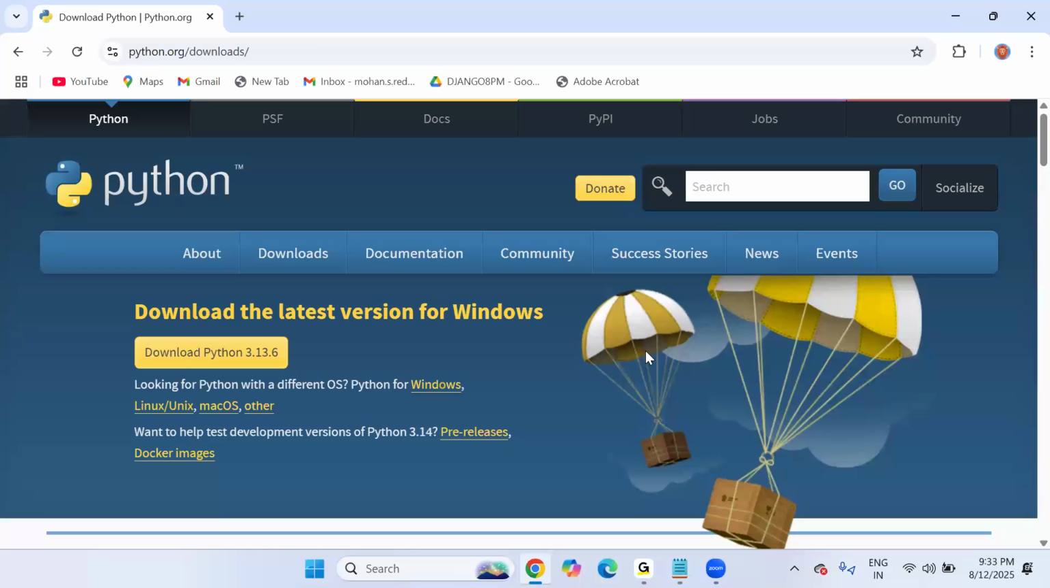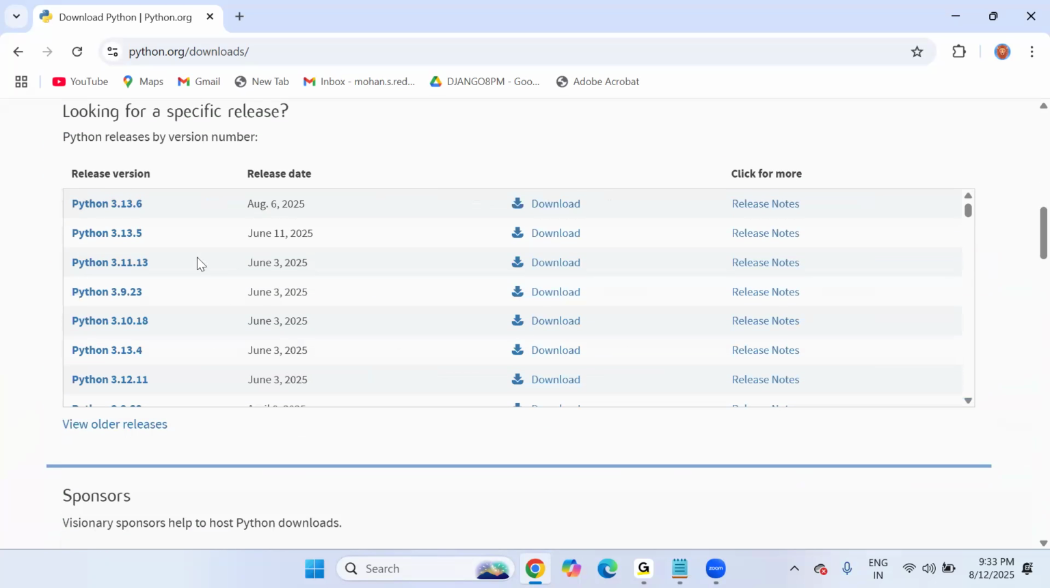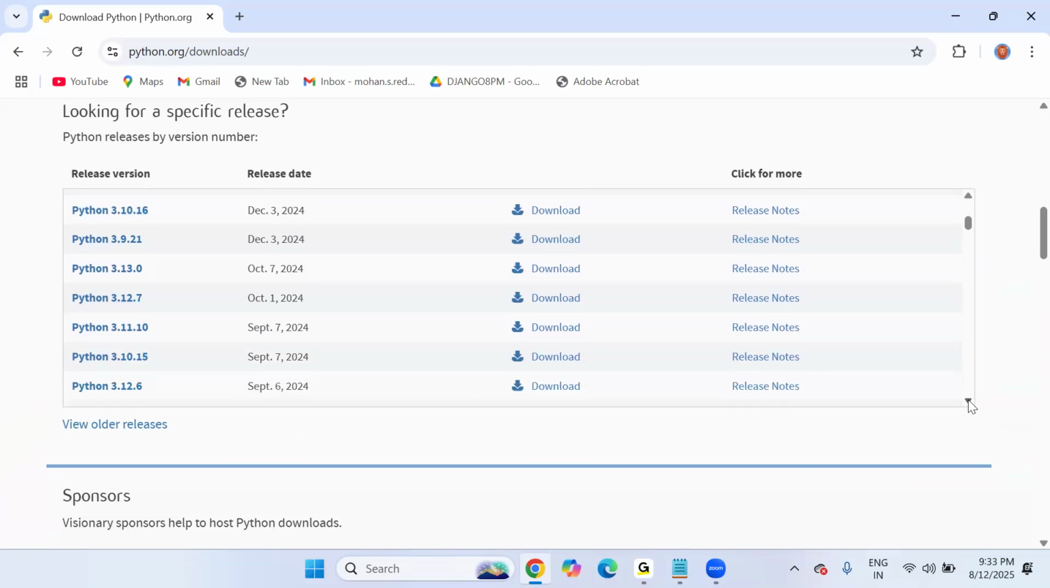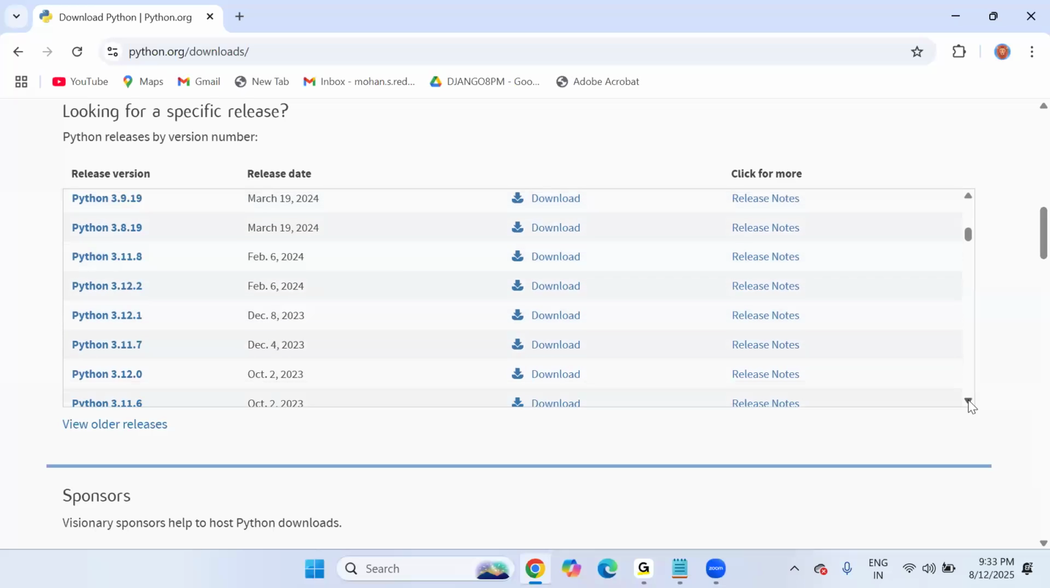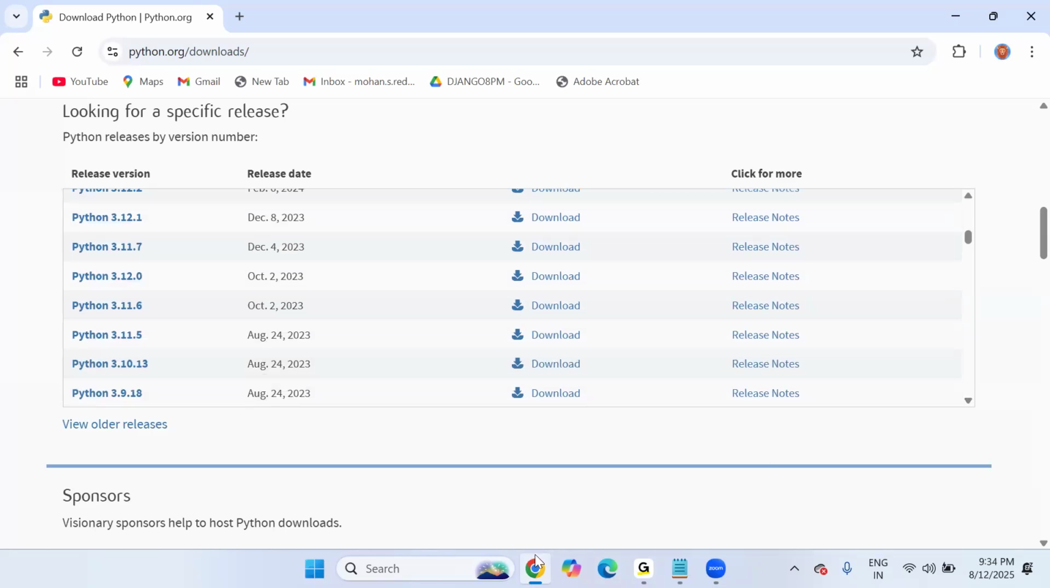But what about the remaining versions? For example, if you want to go through old versions like 3.12, 3.11, 3.10, 3.9, 3.8, 3.7, simply scroll down. There are so many release versions here, with subversions and release dates. You can click on download, and release notes will also be there. This is the complete download list of all subversions, but there is no need to concentrate on each version separately. You only have to know the major versions like 1, 2, 3.